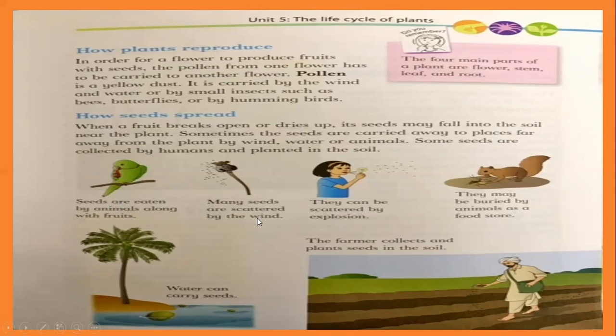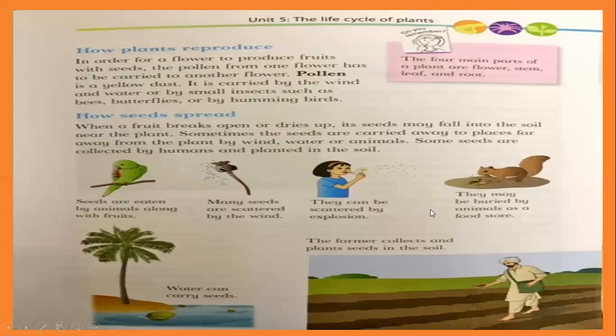Many seeds are scattered by the wind. They can be scattered by explosion. They may be buried by animals as food storage. Sometimes animals bury the seeds inside the ground to store them for the next time.